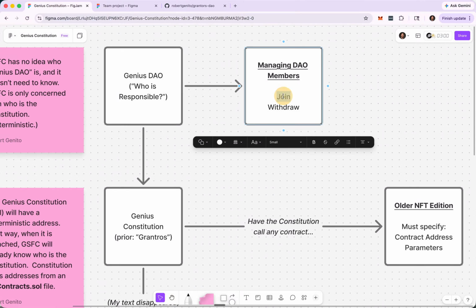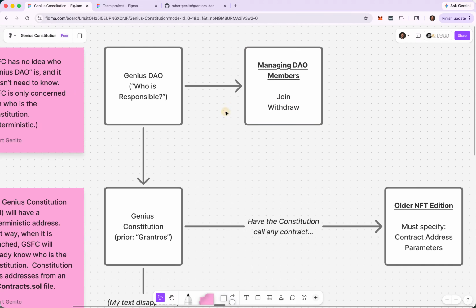And then later in the future, anybody will be able to join as long as you have a Genius miner. So Genius miners or Genius commitments, whatever they're going to be called in the future, if you have a Genius miner, you can vote on what Genius does. Or you can withdraw.